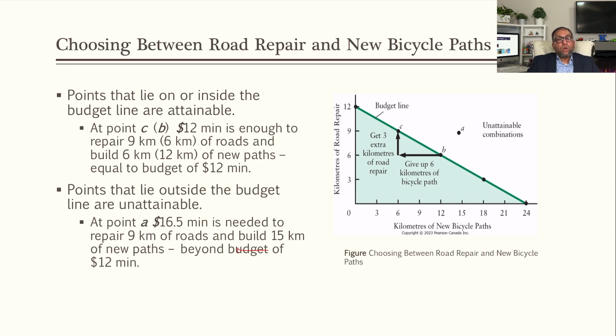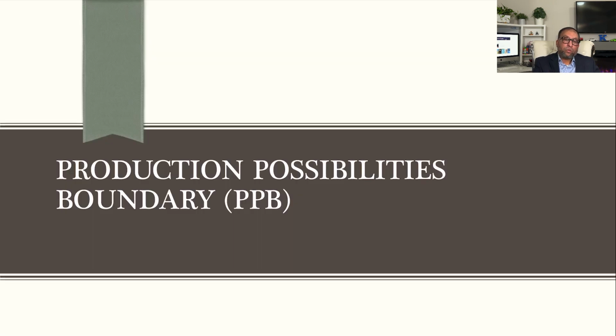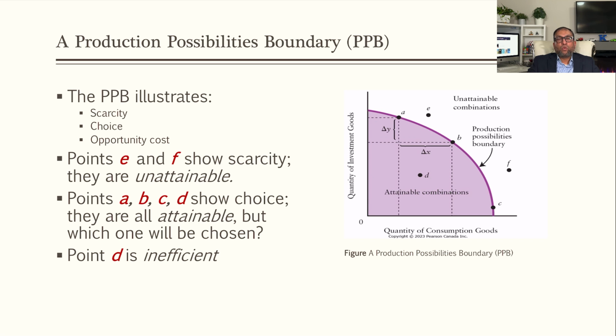Points that lie on or inside the budget line are attainable, which is possible as I explained, but the points which are outside are unattainable. Now, similar to that idea, we also explain this economy with the help of the production possibility boundary, or sometimes we also use the term production possibility frontier.